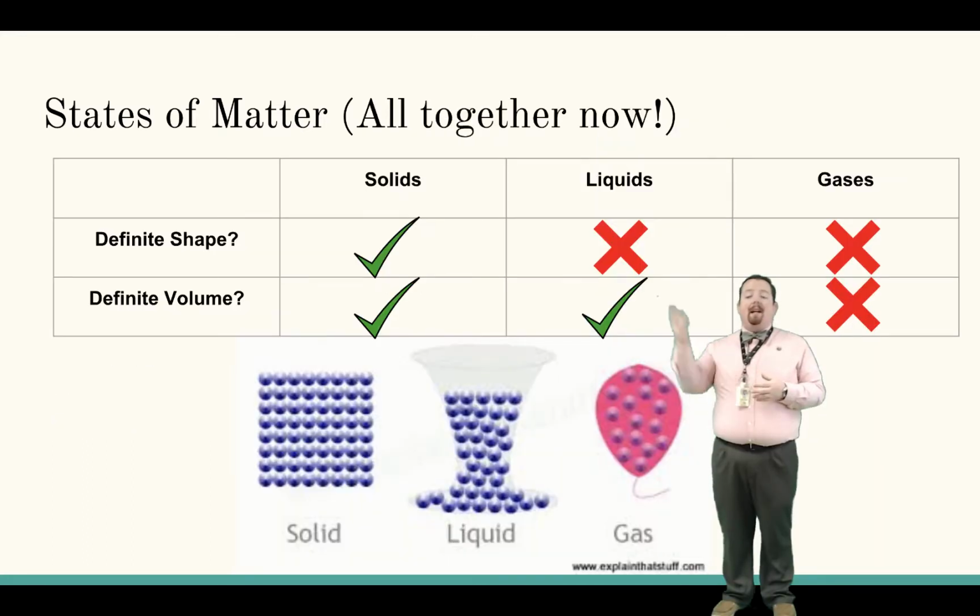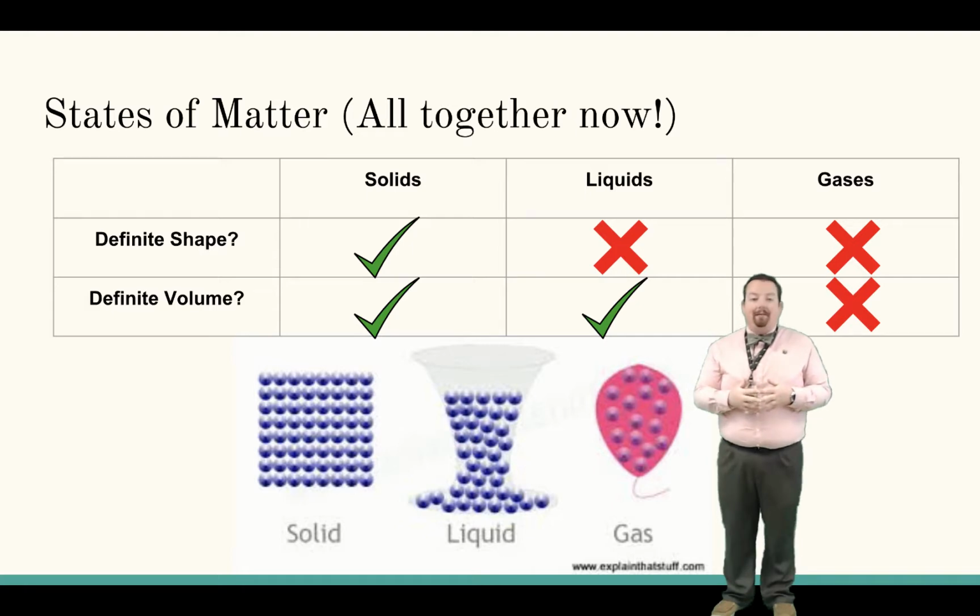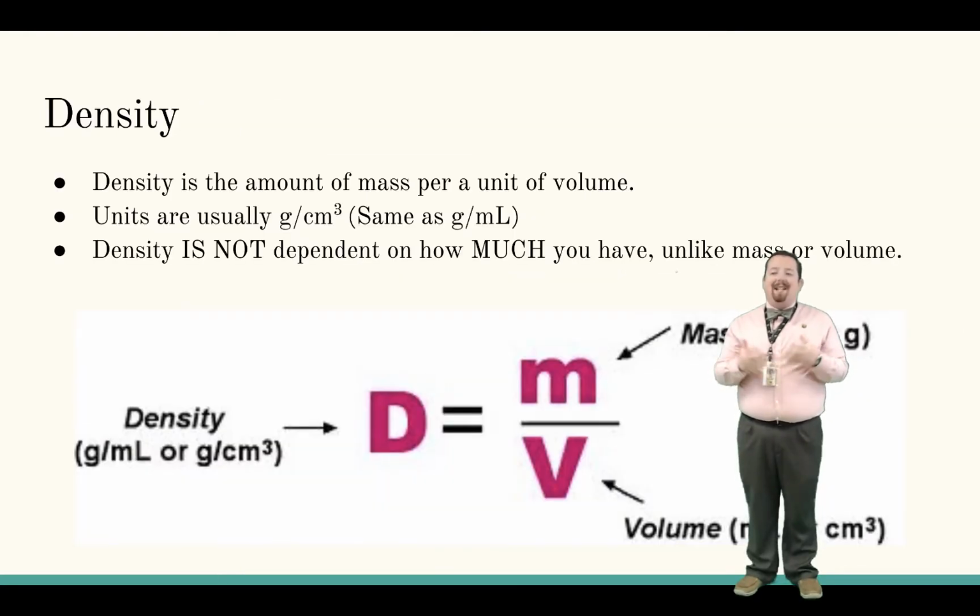It might be handy to copy down this chart and maybe draw these little particle diagrams so you can remember whether solids, liquids, and gases have a definite shape or definite volume and what those particles look like at the molecular level. One of the physical properties I mentioned was density.